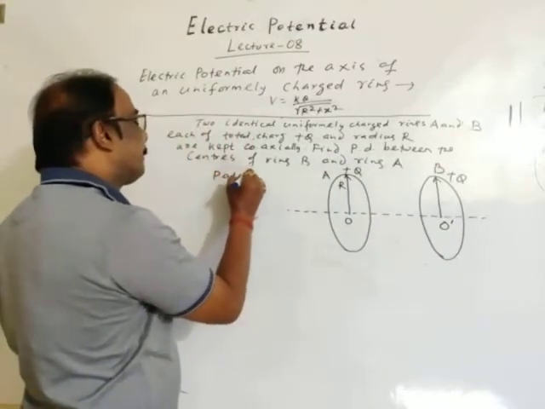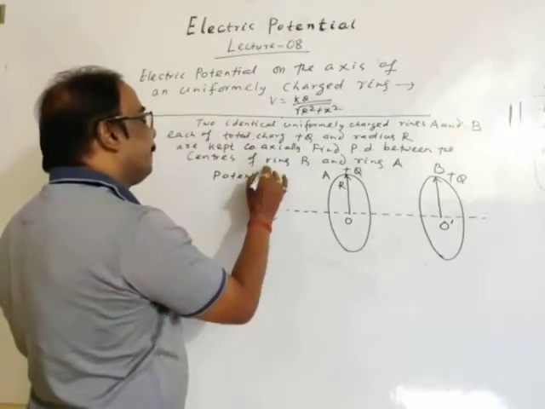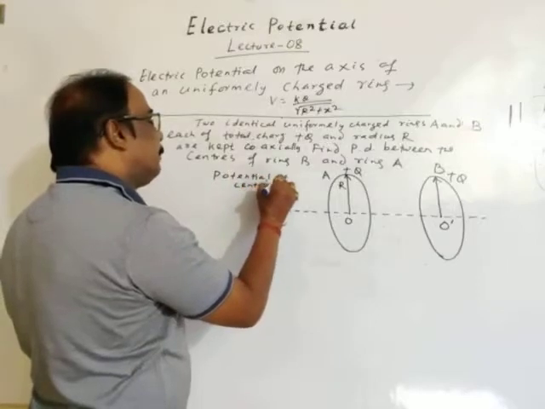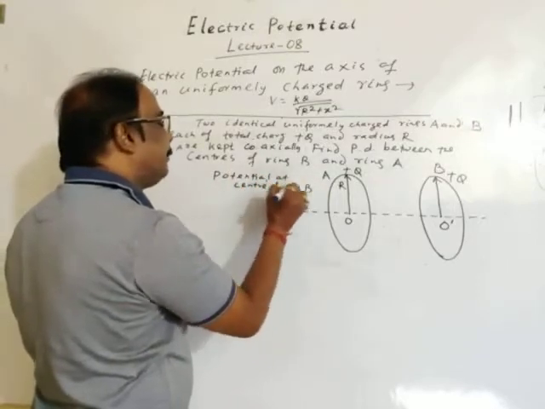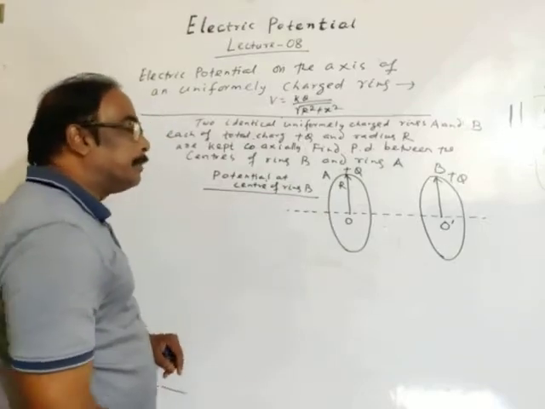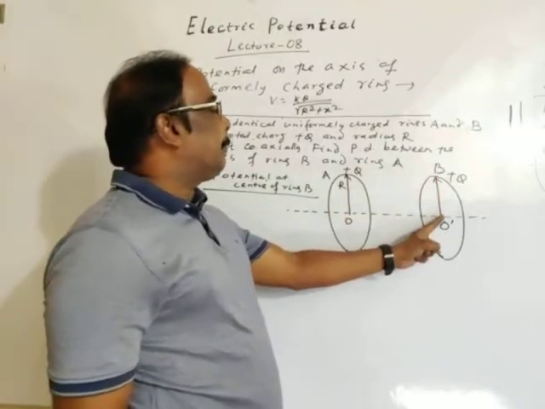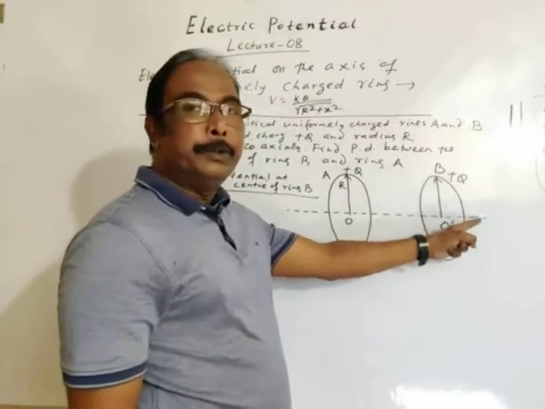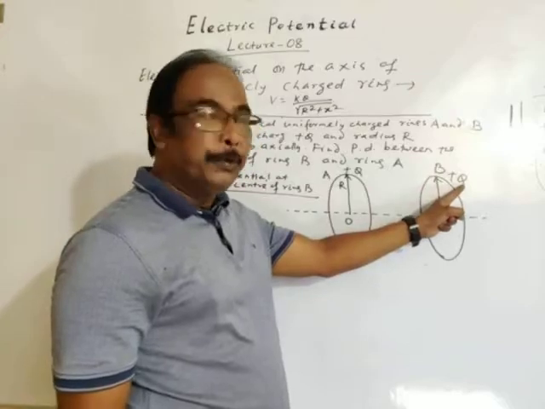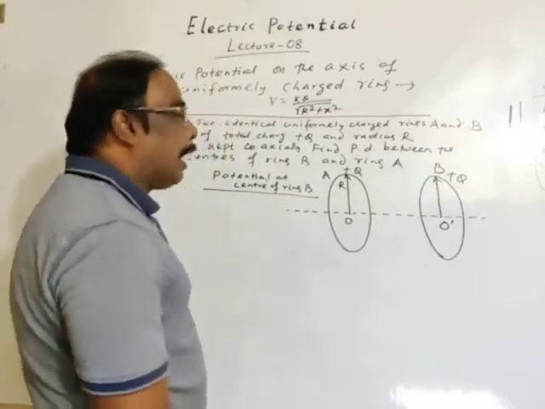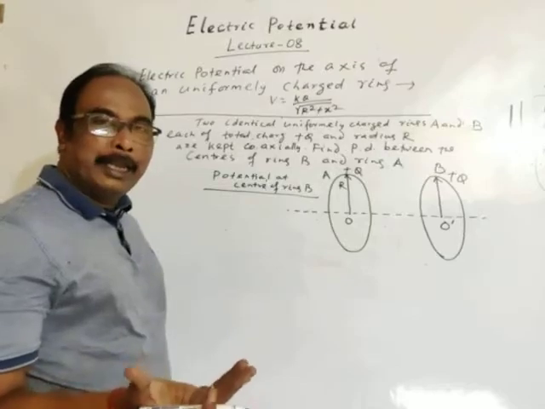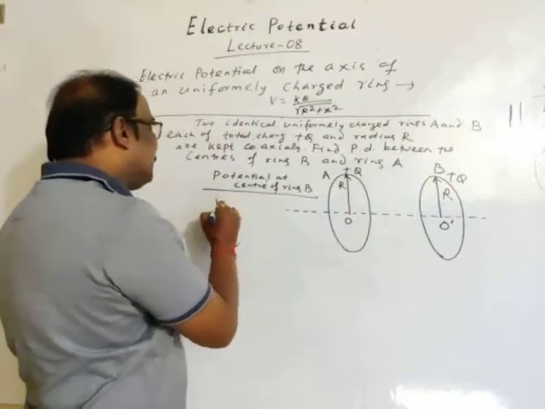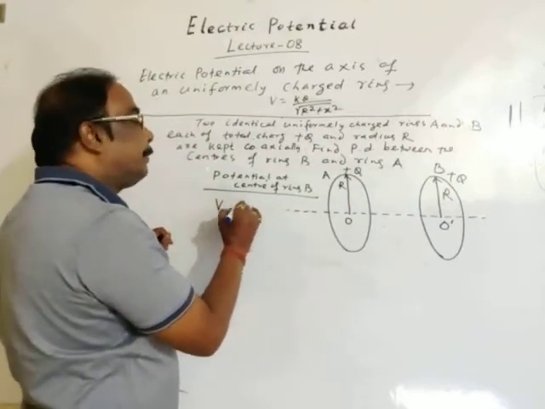Potential at center of ring B. Potential at center of ring B due to itself, as this B is also uniformly charged with total charge Q, is KQ by R, as we got.